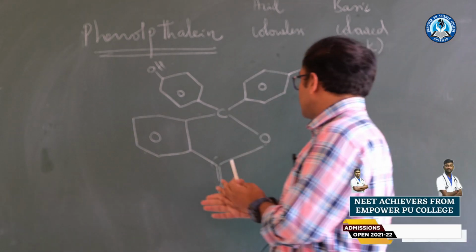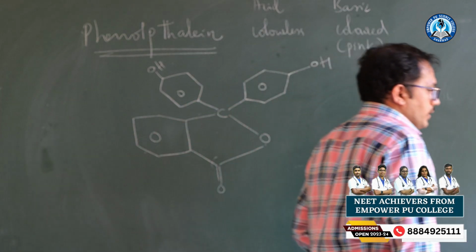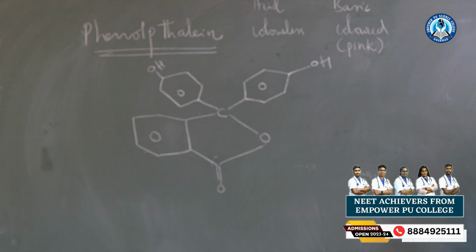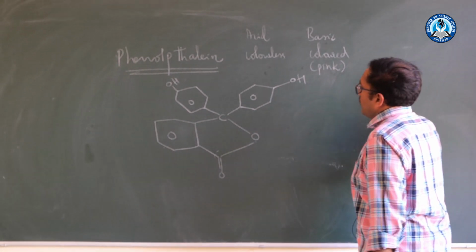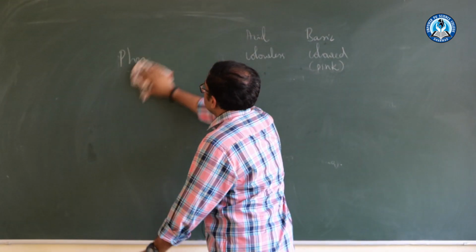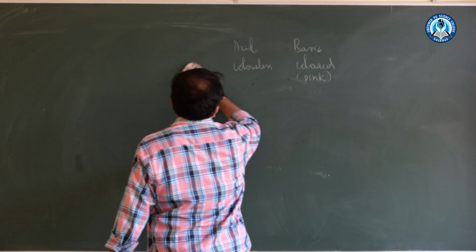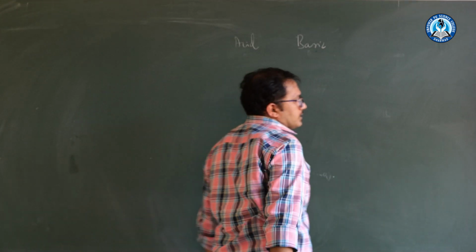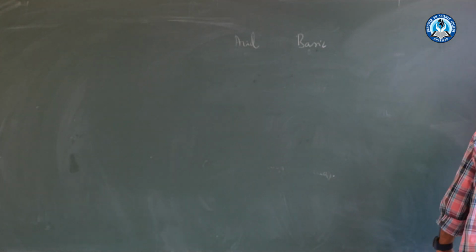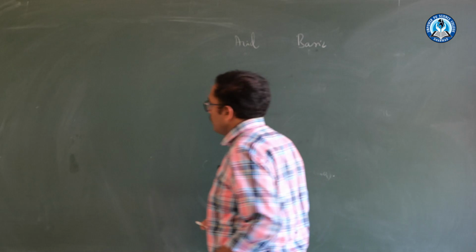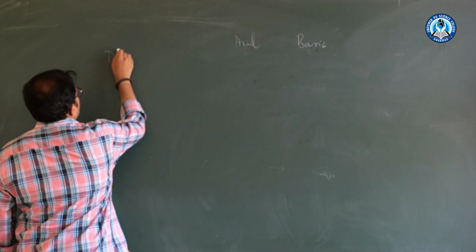So let us see what the structure of methyl orange is. I think you have learned about phenolphthalein. So I will rub out this phenolphthalein and write about methyl orange. Come on, let's read about methyl orange: what is its structure, and what is its color in basic medium and acidic medium. So, methyl orange.